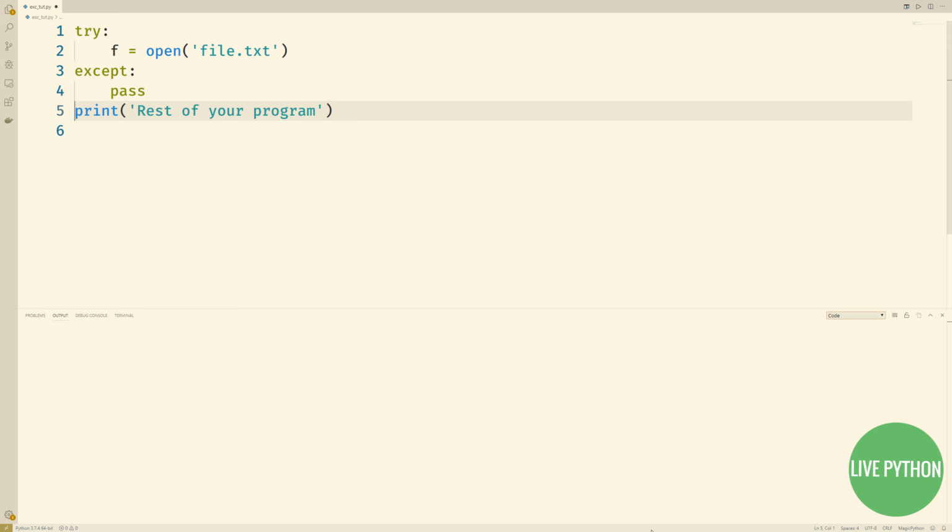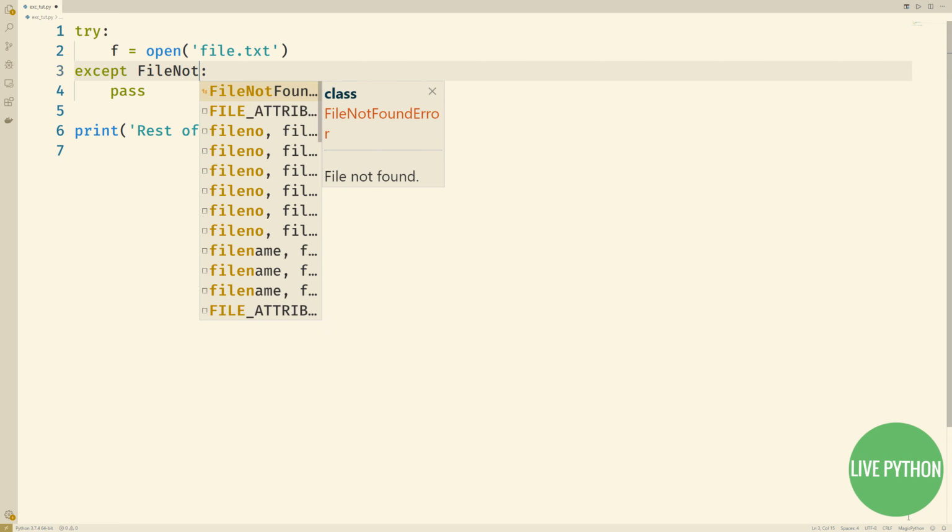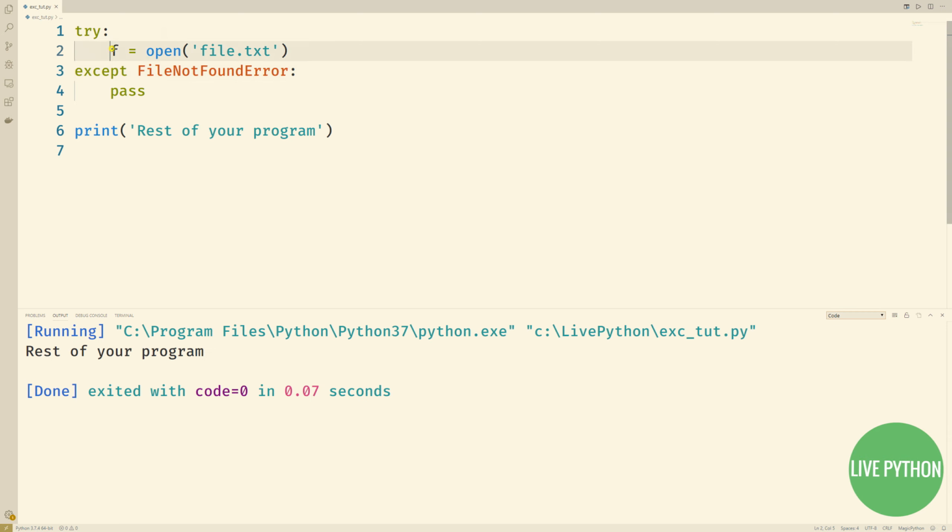Now, what's a better strategy for building custom exception handlers? Well, one is to make this more specific. By changing except to except followed by the exception we want to catch, and only the exception we want to catch, in this instance FileNotFoundError, what happens is that our custom exception handler will only seek out and catch this exception. What's more, the code within except FileNotFoundError won't execute for other exceptions which we want to halt our program. All other exceptions will be subject to the default handling mechanism, so this will give output as before.